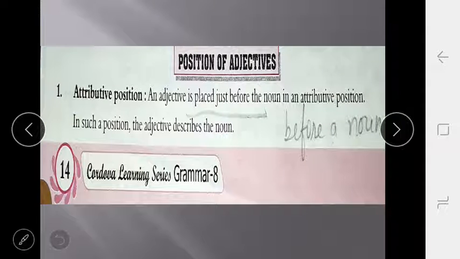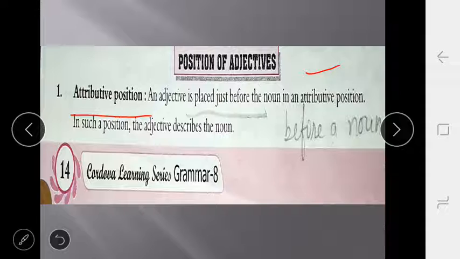Now come to the next. Position of adjective. Firstly, you all have to know what is the position of adjective. The main positions of adjective are two types. Firstly, it is the attributive position. Second, we will discuss later.